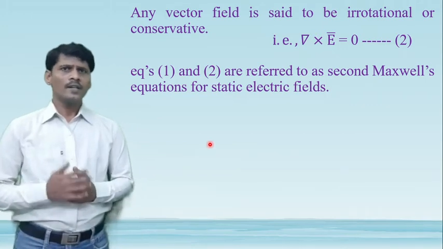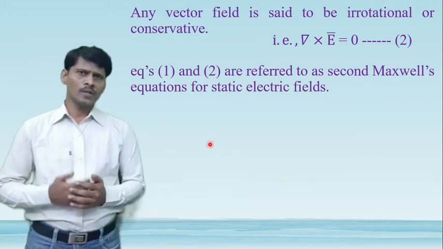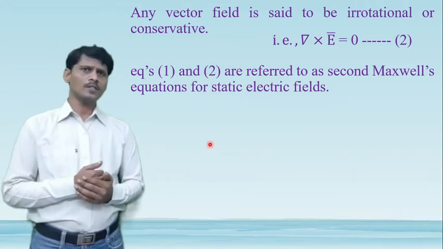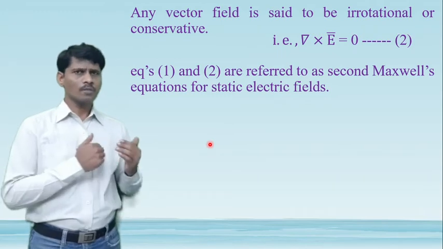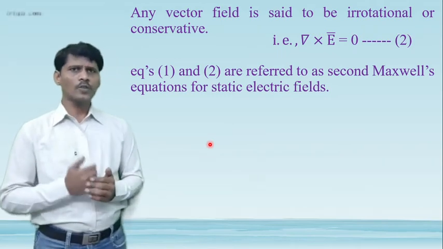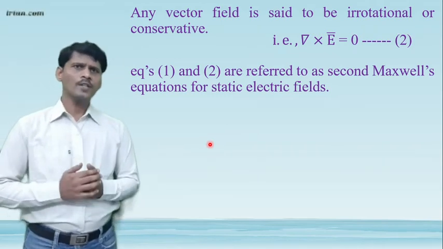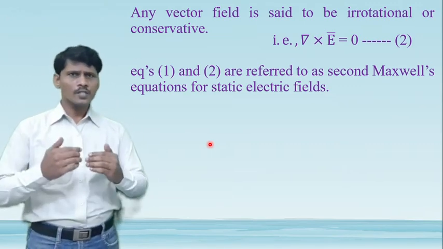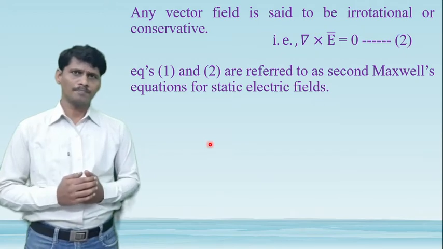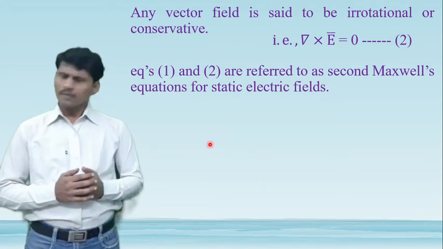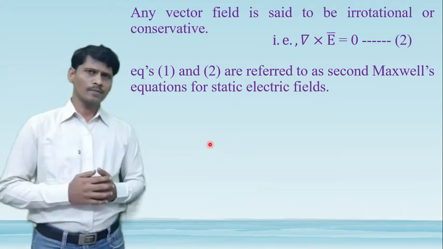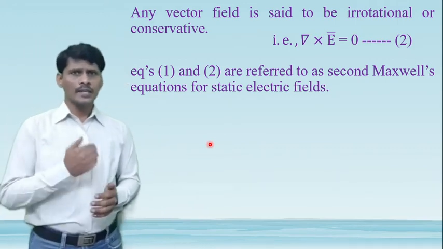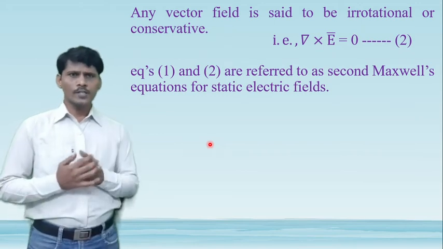Now here, del cross E bar is equal to 0. What is E bar? E bar is the electrostatic field, the electric field intensity. Since del cross E bar is equal to 0, the electrostatic field is an irrotational field. This is a very important question: is the electrostatic field a solenoidal field or an irrotational field? Del cross E bar is equal to 0, so because of that, the electrostatic field is an irrotational field.